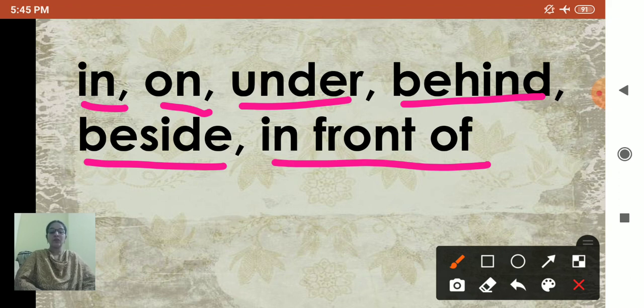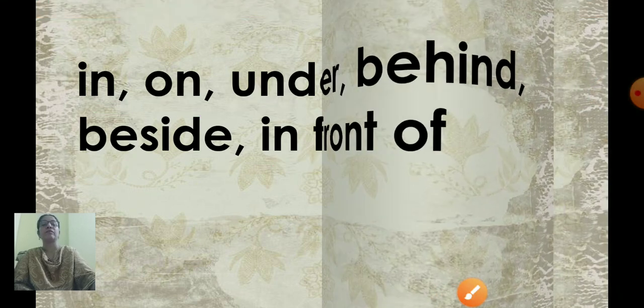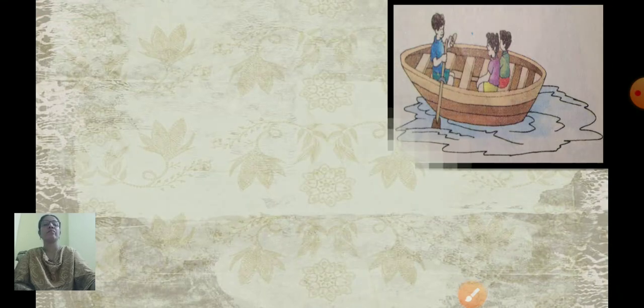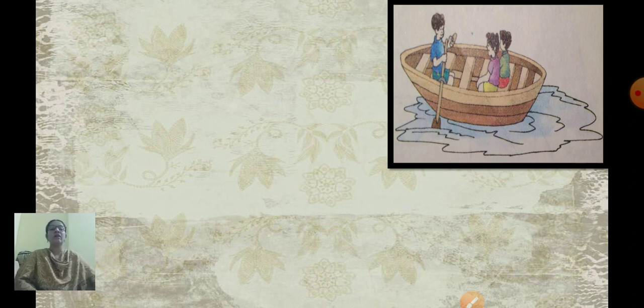So children, we are going to observe the picture properly and answer, and also listen to the teacher. Now what can you see here? You can see a boat in the water, and there are many boys. Now see the question and how we are going to answer it by looking at the picture.